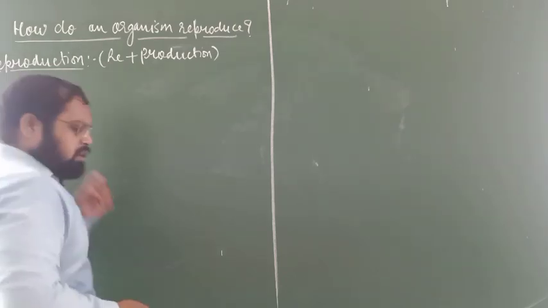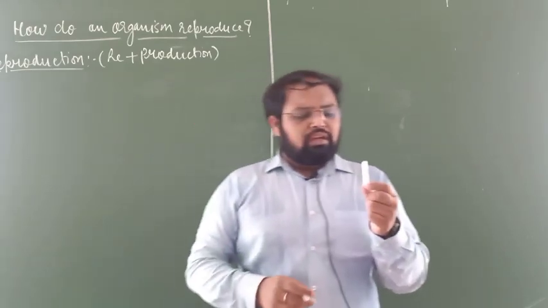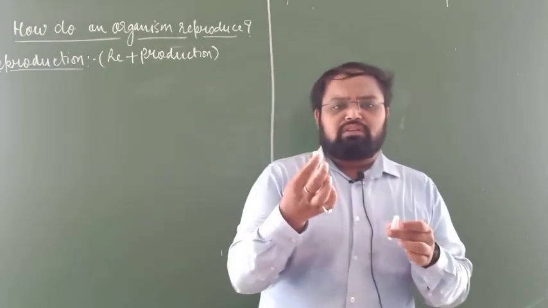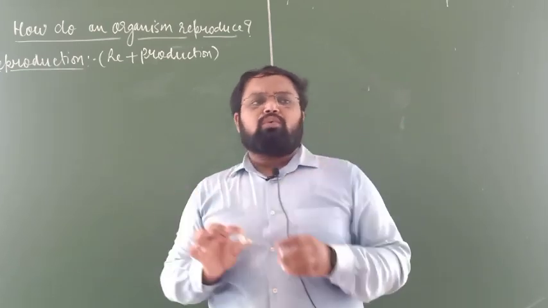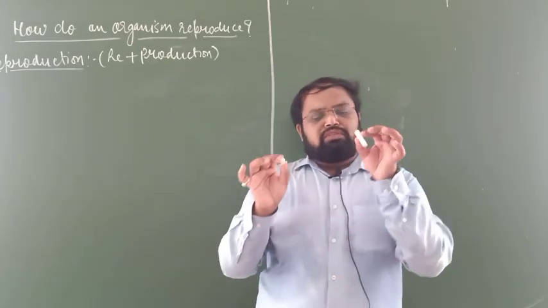Okay, suppose this is a chalk, and from this you make another chalk, the same thing. This is the new one and this one is the old one. From where did you reproduce this? From this one.